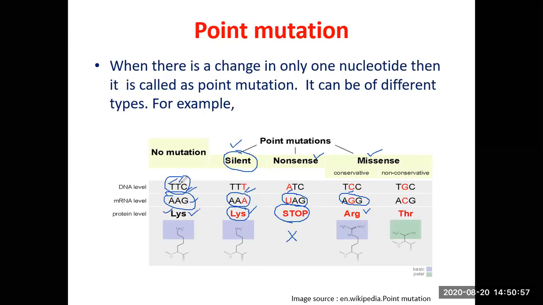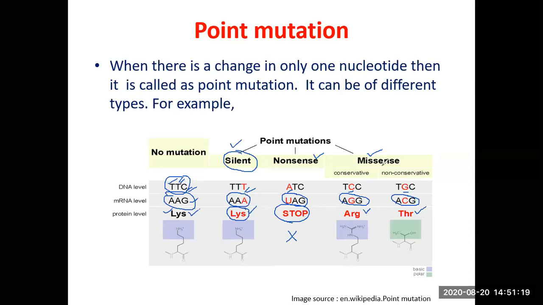Similarly, this central T has been replaced by a G here. So you have an altogether new codon here in the messenger RNA, and this now codes for threonine. So originally it was lysine. When you change it to C, it becomes arginine. When you change it to G, it becomes threonine. So these are called missense mutations, when there is a change in the amino acid.